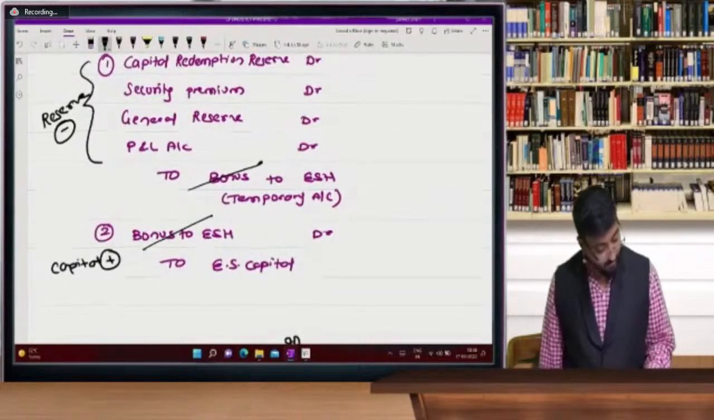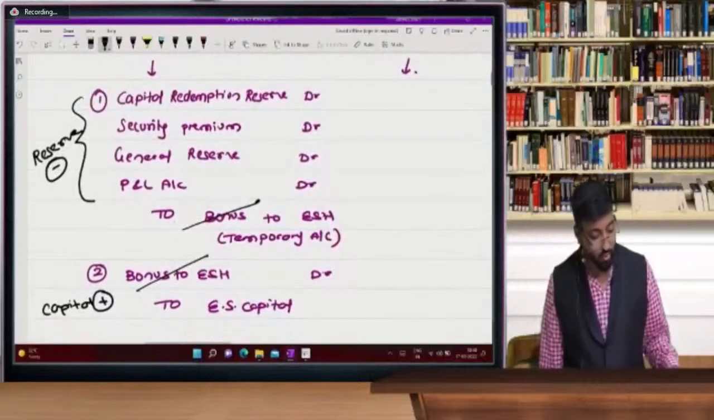Everyone is telling, sir, problem is in app, so we will try to resolve it.